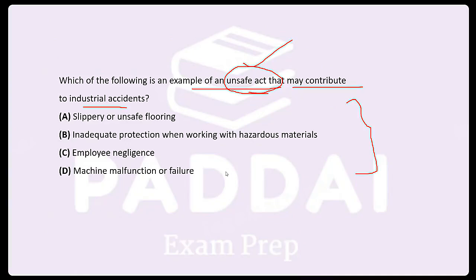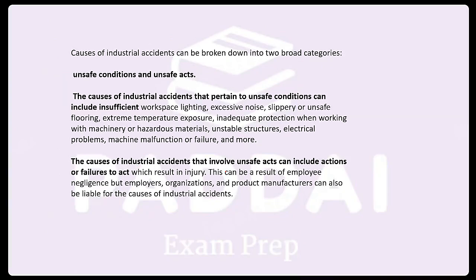Correct. As I told you, there are two things: unsafe activity and unsafe conditions. Unsafe conditions involve those things which are usually the employer's, something which is creating an unsafe environment. And an act would be where employee negligence is there. Employees are not using the material correctly, they are not doing the activities correctly.